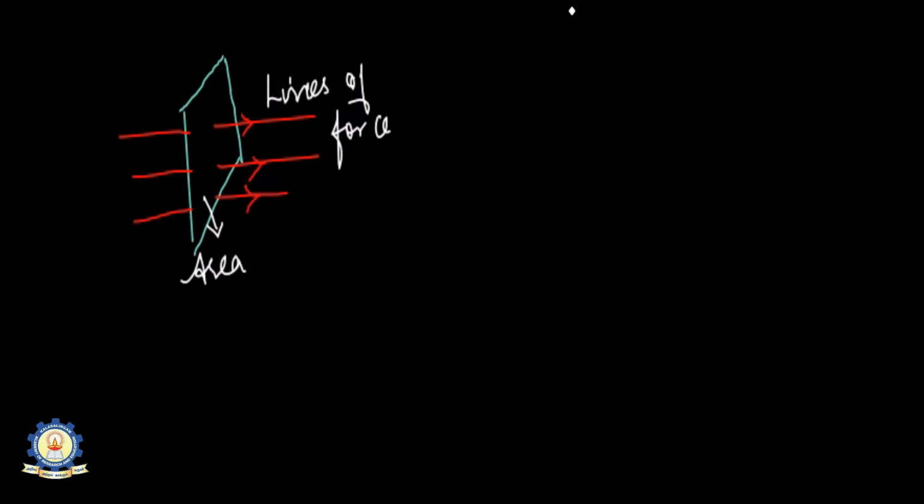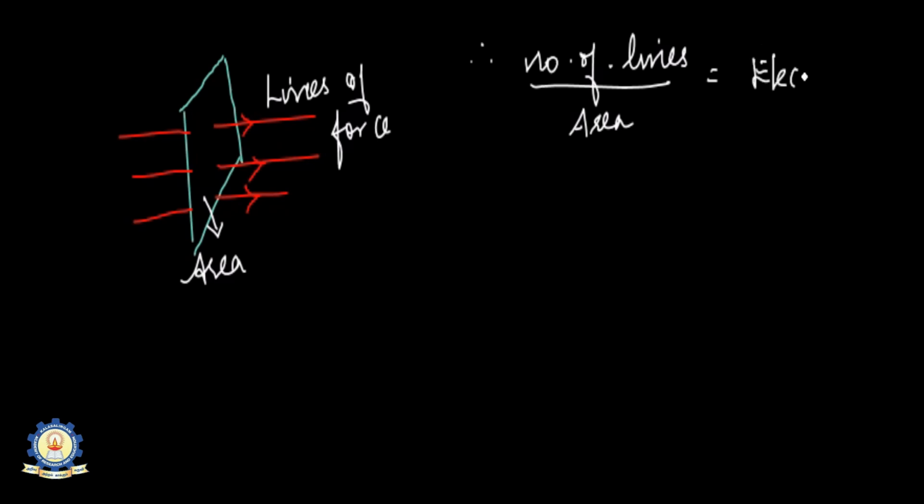What happens? These lines of force are passing through the plane sheet. They are passing normally through the plane sheet. So these lines of force passing through a surface in a particular area is termed as electric flux. The electric flux is nothing but number of lines crossing per unit area. The symbol is phi. You put a circle and put a straight line, that is called phi. So this is electric flux.